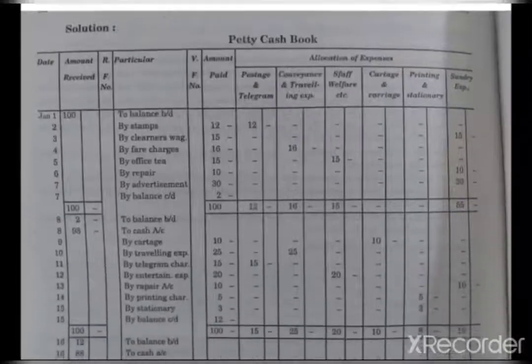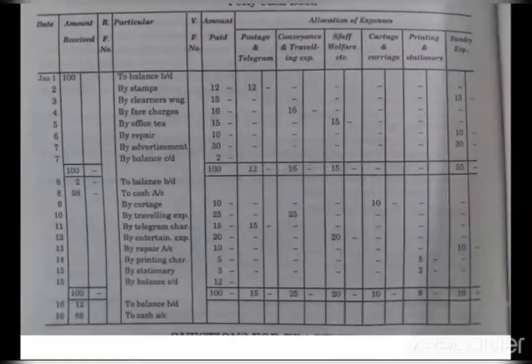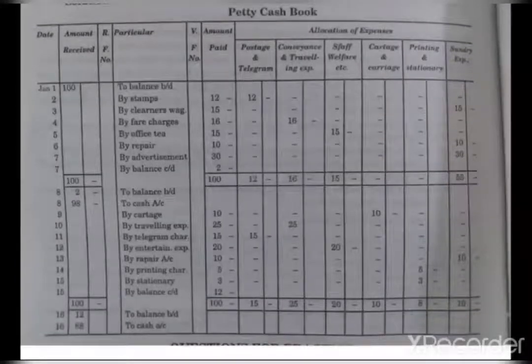If you check out the question and see the balances, for 1st of January 100 rupee balance was paid, so if the amount is drawn from the imprest cashier, it will be written as to balance brought down, and all other items like the payments will be written as by. The prefix by will be given.